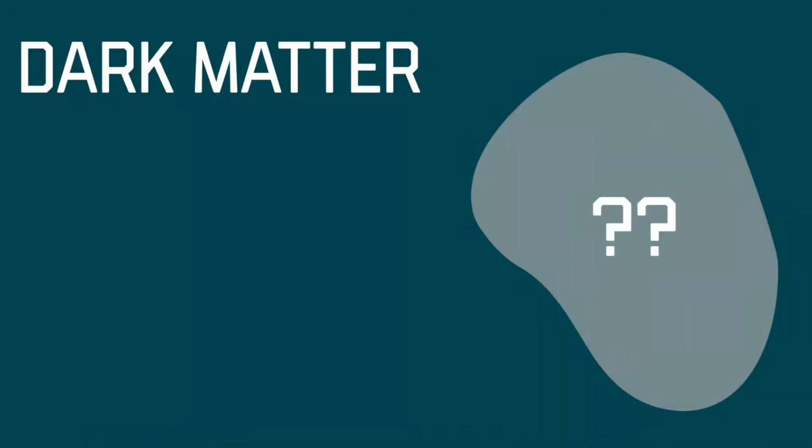Between galaxy speed experiments, gravitational lensing, and the microwave background of the universe, we're pretty sure that dark matter exists. The evidence is almost undeniable. There's a lot of things that we still don't understand about this mysterious substance, but there are a few things scientists have figured out. The first of these may seem obvious, but it's a pretty big deal.